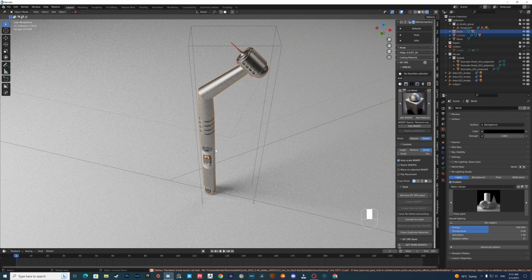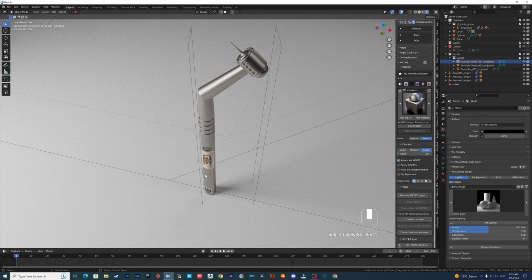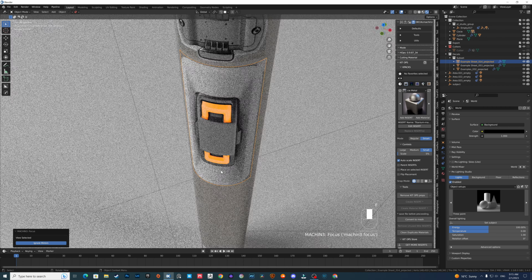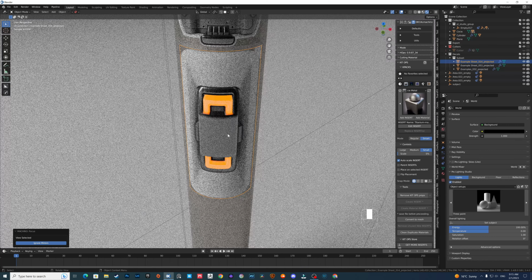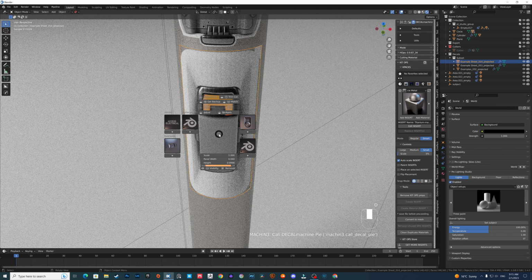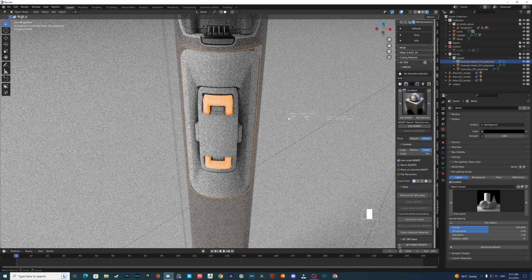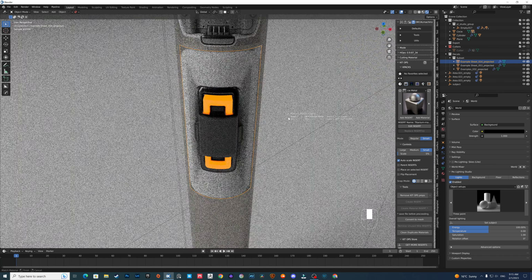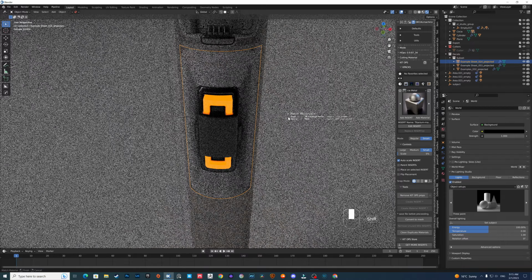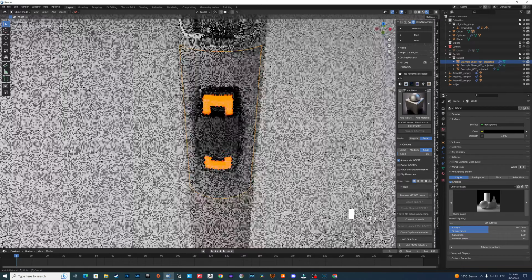Right. Now those decals need some editing. Let's go here and match. Now the way we match this is changing its materials.